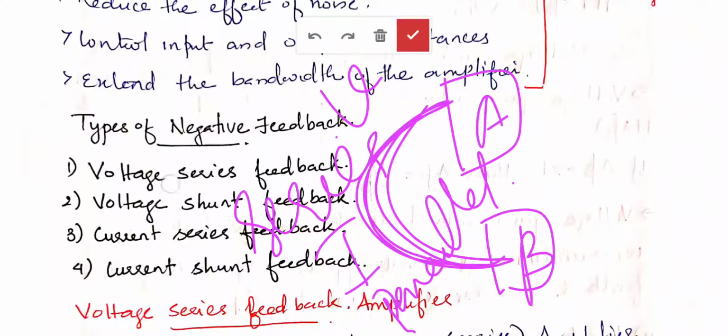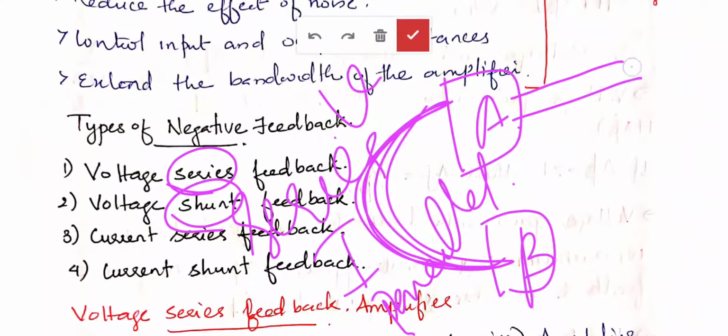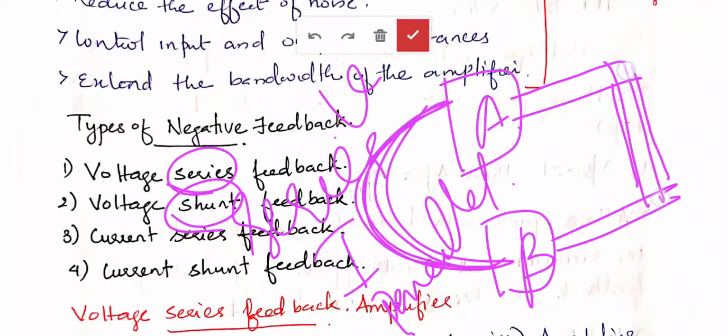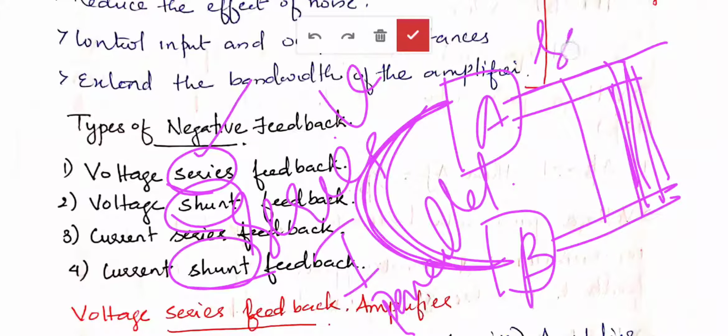Whereas the second term, series or shunt, means how the output is connected or sampled. If it is a series connection, then the term series will come. If it is a parallel connection, then the term shunt will come. If it is series, the output is a current parameter. If it is shunt, the output is a voltage parameter. That much depth is not required for you.